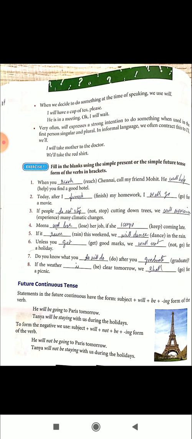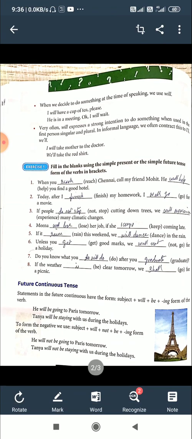To form negative, we use subject plus will plus not plus be plus ing form of the verb. He will not be going to Paris tomorrow. Tanya will not be staying with us during the holidays. Look at here, we put not after will, not after be or going. That is wrong. He will be not going is wrong. He will not be going is correct. Tanya will not be staying, not Tanya will be not staying. So be very careful. You put not immediately after the auxiliary will or shall.